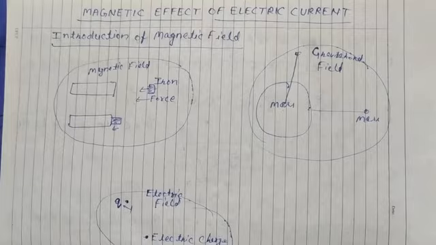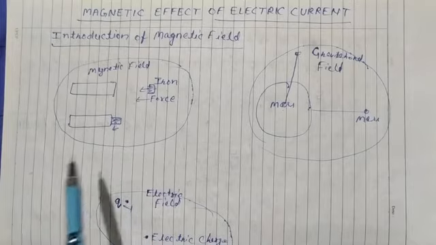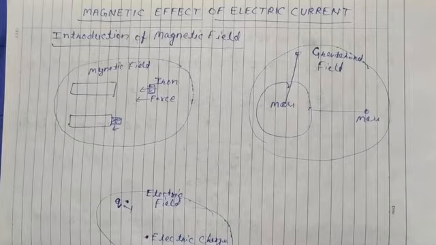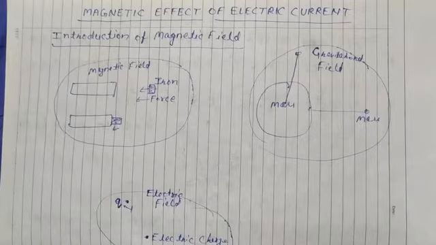Any object, due to its characteristic, exerts its effect all around it in the space, and because of that effect, if another material comes in that space, it experiences force without contact.